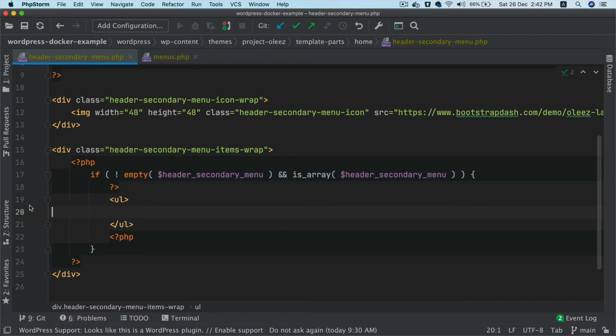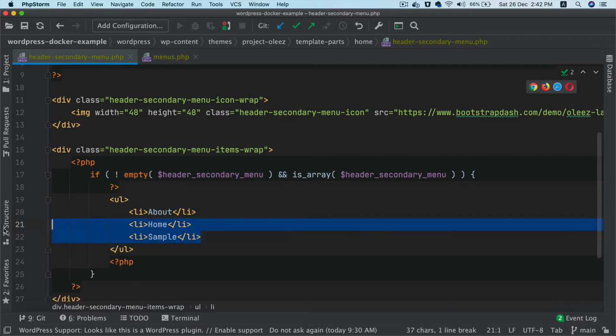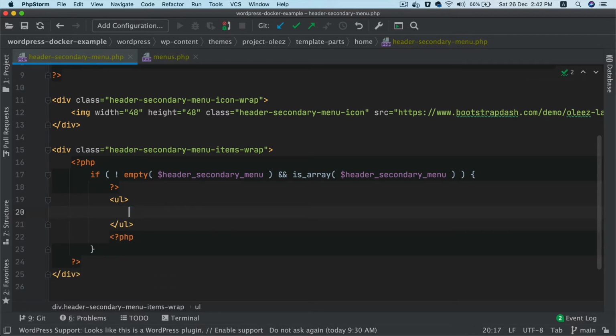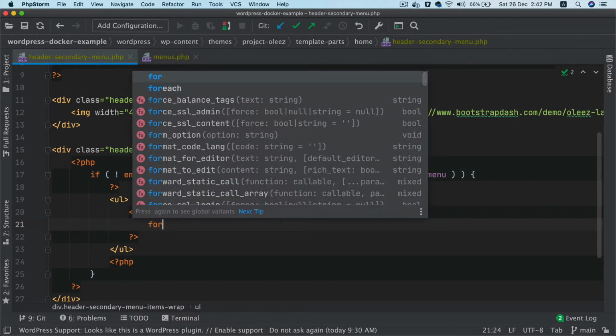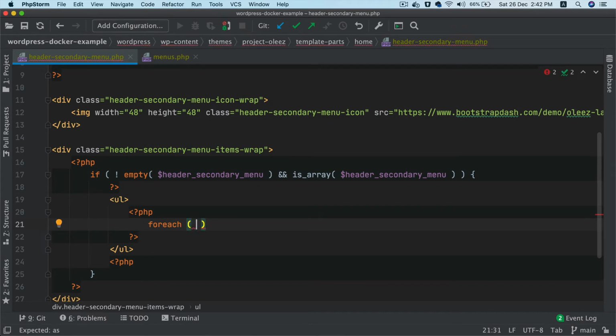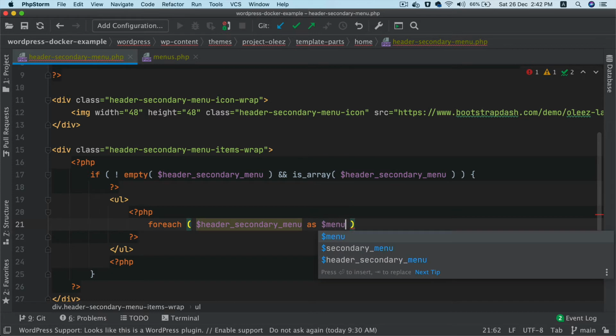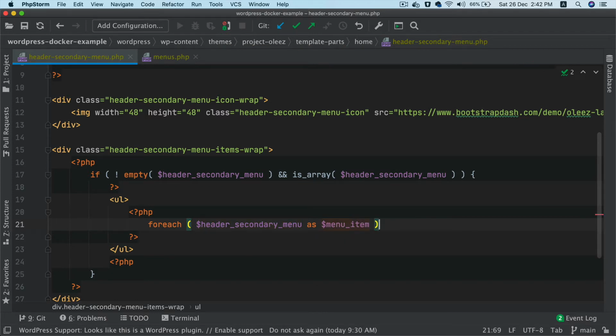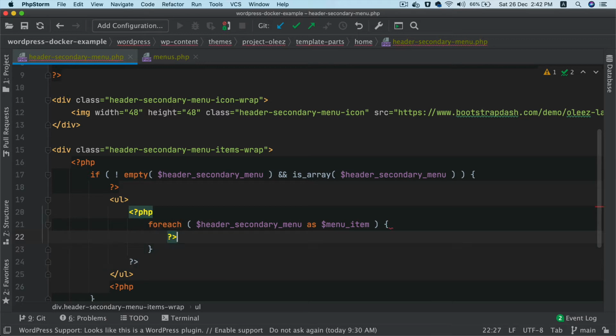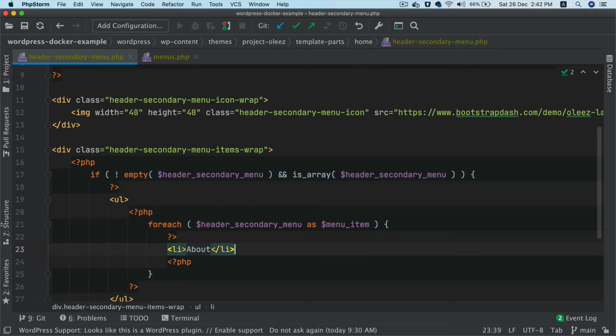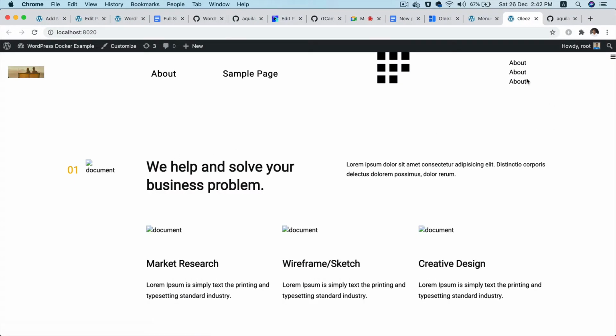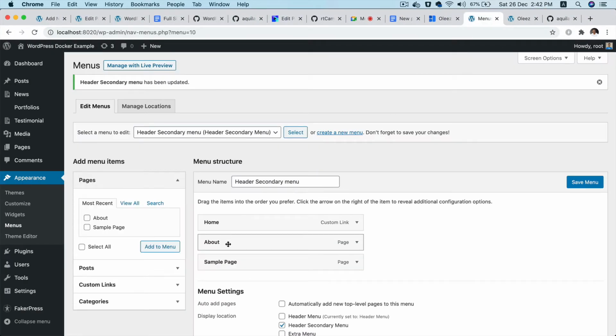Now I want to loop through these li items, which means I can get rid of these two because it's going to be anyways looped through. Again I'll open PHP tag, I'll do a foreach header secondary menu as menu item, and then inside of that again close and open because I want to write HTML, paste HTML here. Now if you go back, check, you can see it's been looped 3 times. Why 3 times? Because there are 3 items, but I haven't got the title, right?